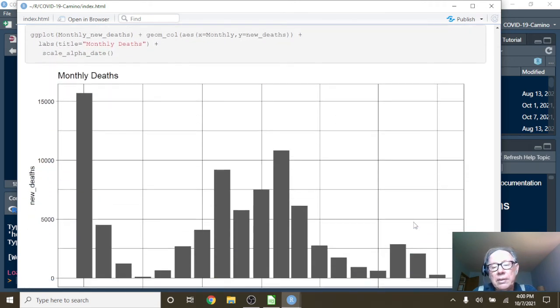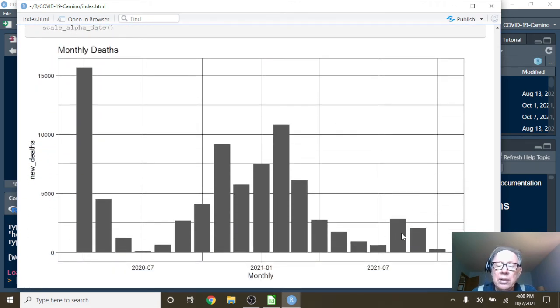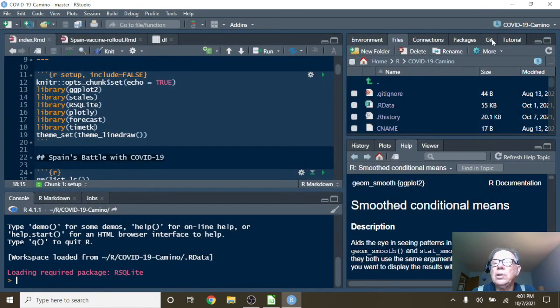What about monthly deaths? Well, again, your deaths for August and September were a little higher than the previous months, but the good news is they're still below this 6-month high right here. Okay, not even close to this, of course. All right. So anyway, Spain, that does conclude your report for today.